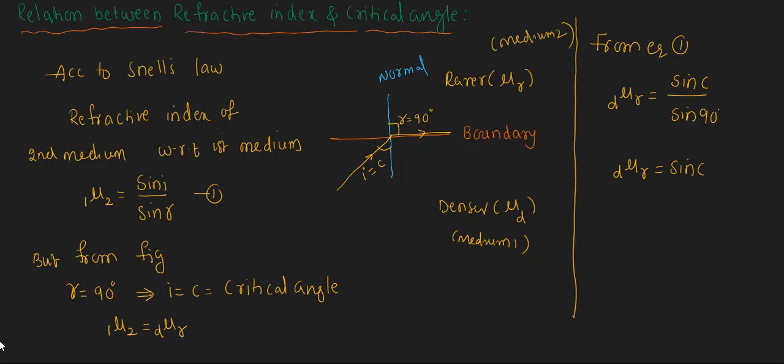This dμr is the relation between the refractive index and critical angle. Now let us see here. This is the relation between the refractive index and critical angle, and we can consider it as equation 2.